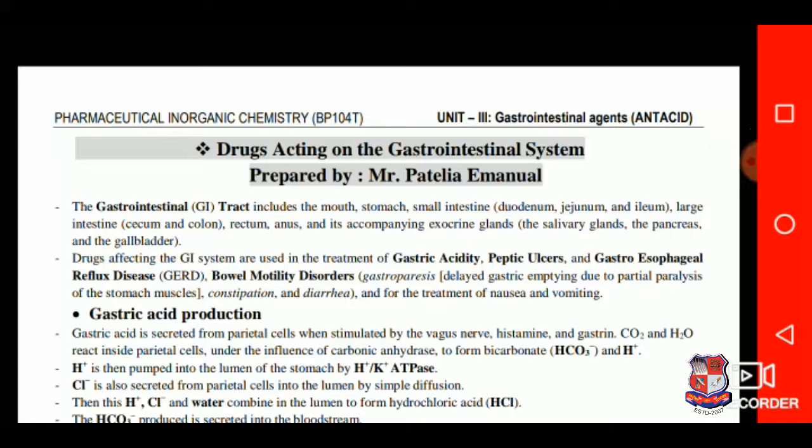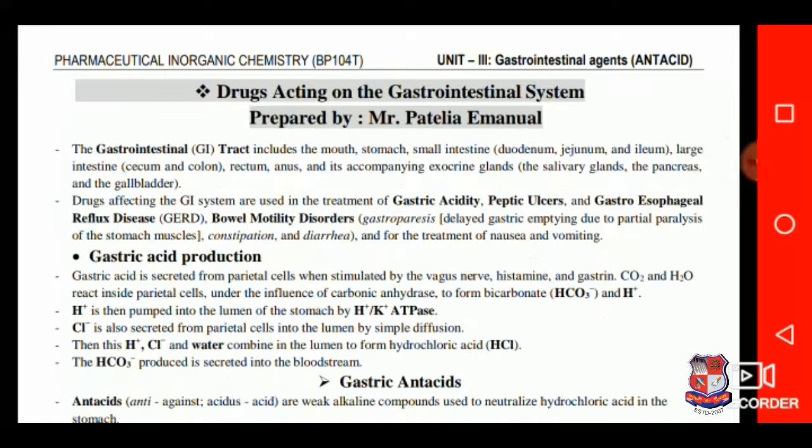The gastrointestinal tract includes the mouth, stomach, small intestine that includes duodenum, jejunum and ileum, large intestine, rectum, anus and its accompanying exocrine glands. Drugs affecting the GI system are used in the treatment of gastric acidity, peptic ulcers, gastroesophageal reflux disease, and bowel motility disorders.